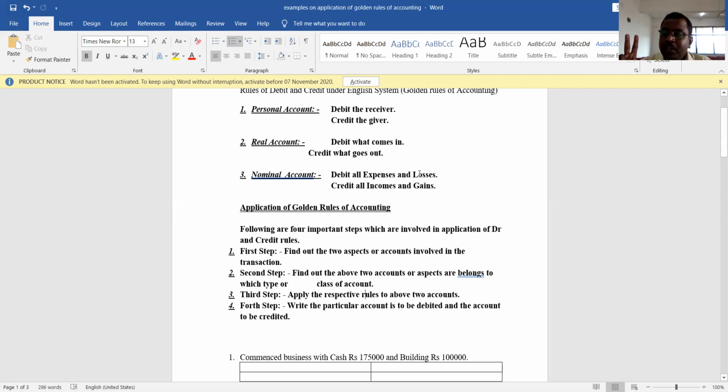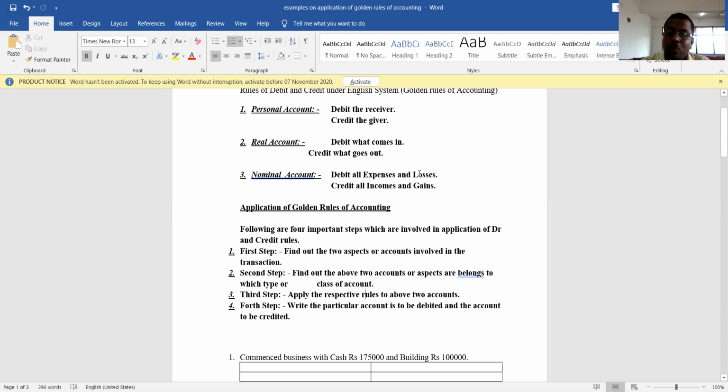So here, salary paid rupees 5,000. Salary is a nominal account since it is an expenditure. Cash is a real account since it is an asset. So it is an expenditure and a nominal account. Which rule is applicable? The debit rule is applicable, so the salary account should be debited. Now cash is a real account.